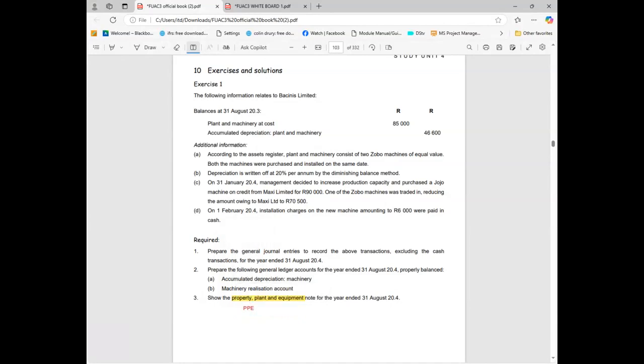And then you must know this is part of the assets. It's where we put all the fixed assets together. And the fixed assets, like we say, are those which we use in business to run the business. So we don't sell them, we use them. Like if you are running, let's say, a transport business where you transport goods and services, at the end of the day, the vehicles that you use, the machinery that you use, your buildings, those are the long-term assets.